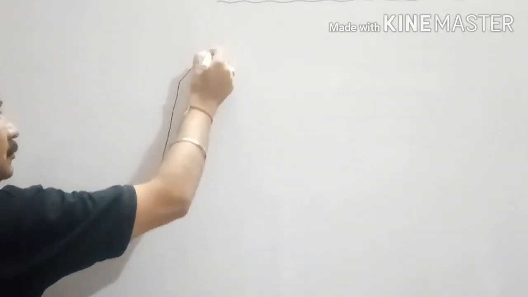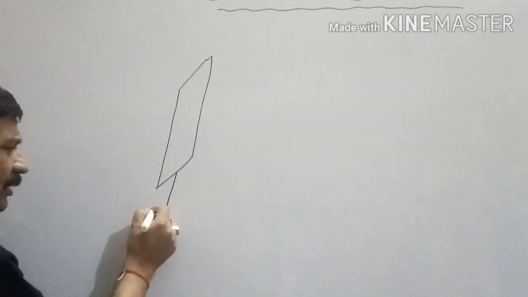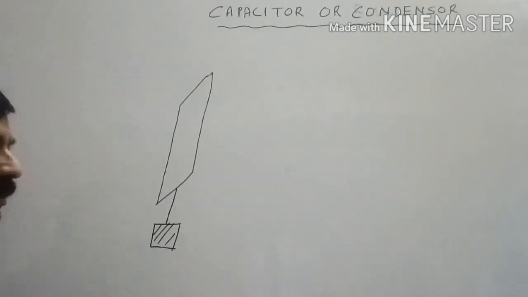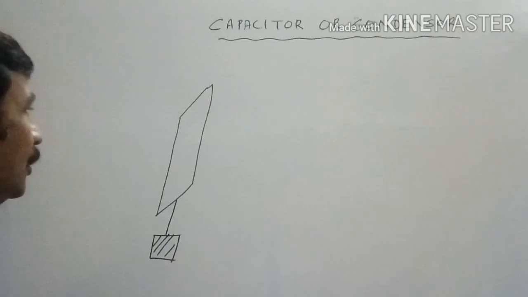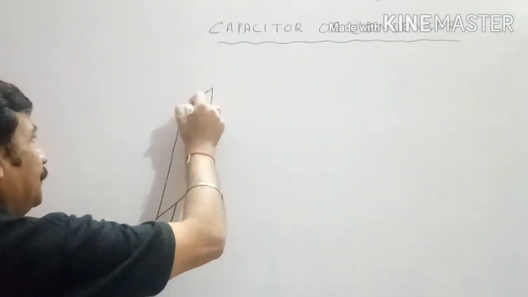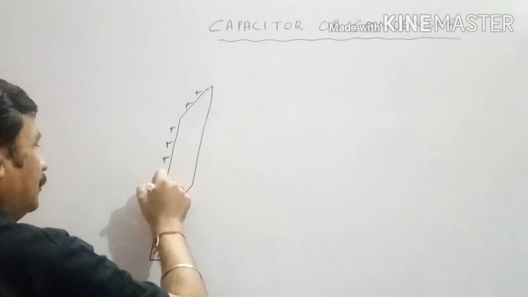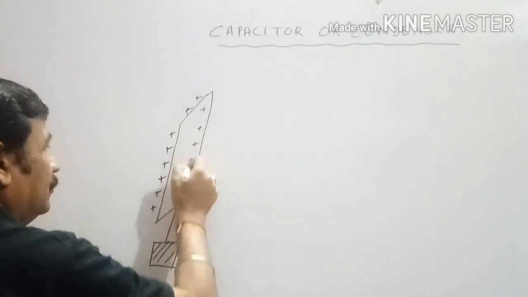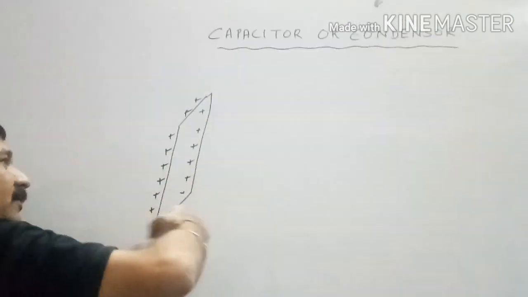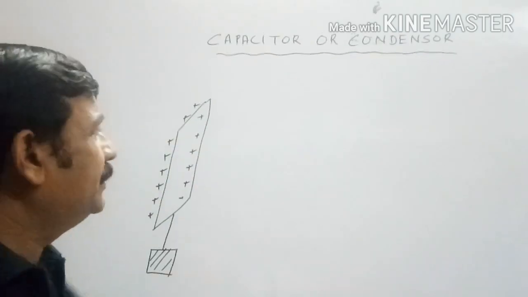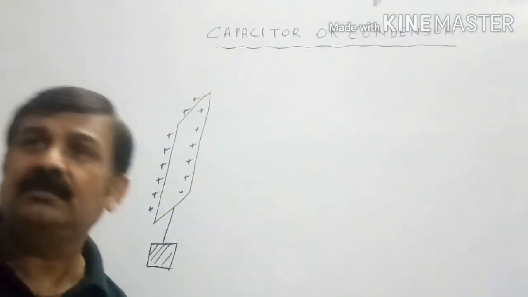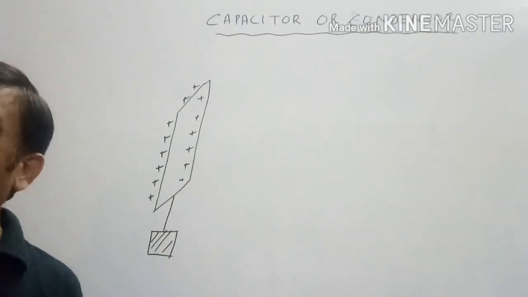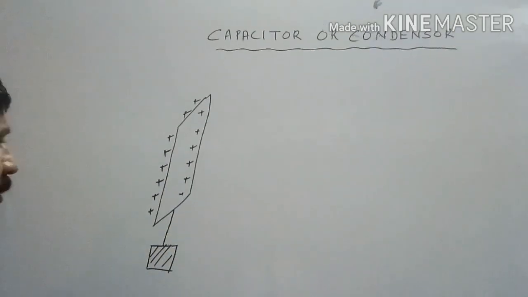Suppose a conducting plate is taken, fixed on an insulating base. It is chargeless. By some method we have charged it, and we have supplied that amount of charge to the plate such that the intensity developed by this plate is nearly equal to the dielectric strength of the medium, which means the charge associated with the conductor is maximum. This conductor cannot demand more charge.